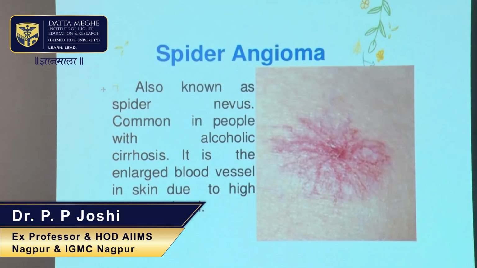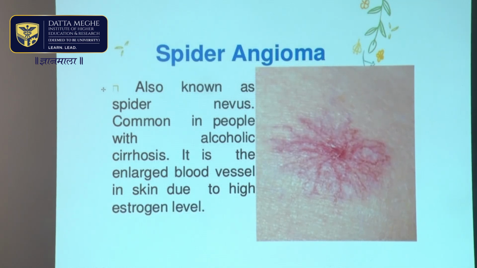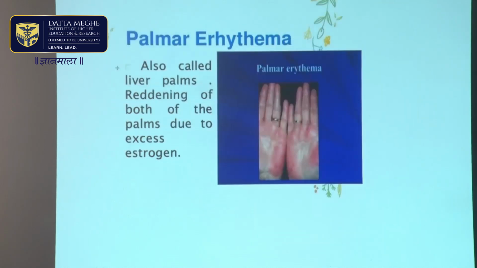Spider angiomas are typically described in end stage liver disease, cirrhosis of liver, especially alcoholic cirrhosis, and they occur in the area which is above the nipple. That means in the area which is drained by the superior vena cava.